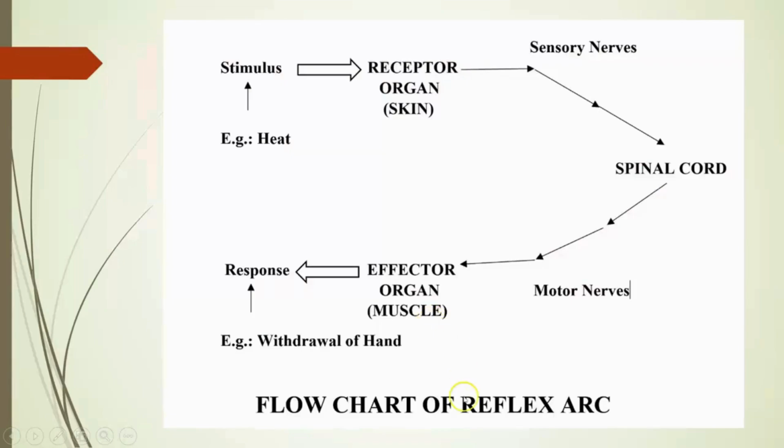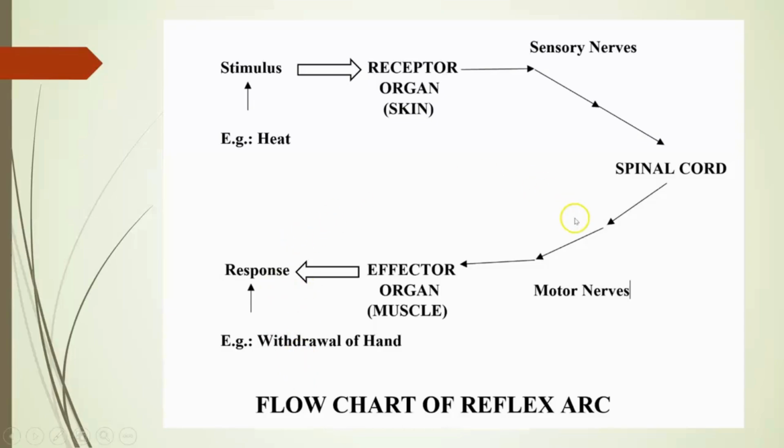So this is the flowchart of the reflex action. The external stimulus may be heat or cold, anything else, and the receptor organ is our skin. So we have the receptor there. It receives the signal from the external stimulus and passes it through the sensory nerves to the spinal cord. From the spinal cord, the signal goes through the motor nerves to the effector organ, that is the muscle. So we respond to the external stimulus by withdrawal. We take the hand away from the hot object.